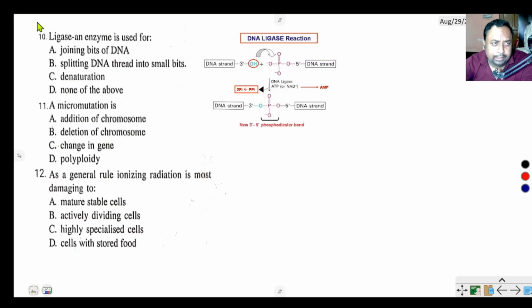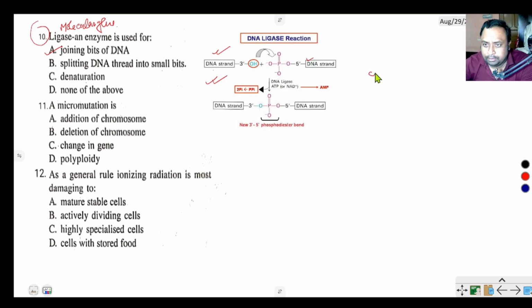Question number 10. Ligase is an enzyme used for. Ligase enzyme is also called molecular glue. The function of ligase is joining bits of DNA, splitting DNA threads into small bits, denaturation, or none of the above. The correct option of this question is joining bits of DNA, because it is a chemical reaction where two DNA nucleotides are joined by ligase enzyme.